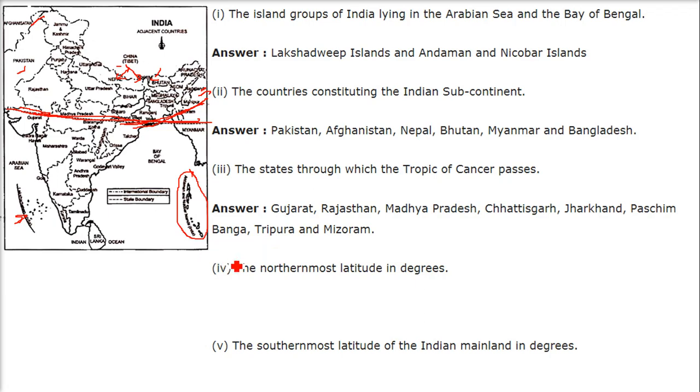The northernmost latitude in degrees: this is northernmost, this is the southernmost. The northernmost is 37 degrees 6 minutes. The southernmost latitude of the Indian mainland is 8 degrees 4 minutes north. Why is it north? Because India lies in the northern hemisphere.